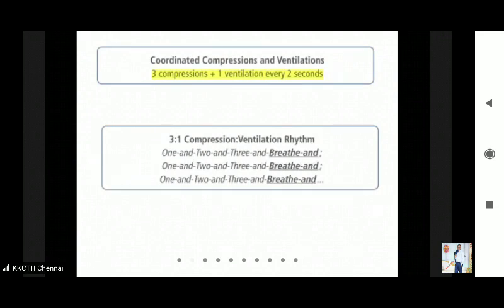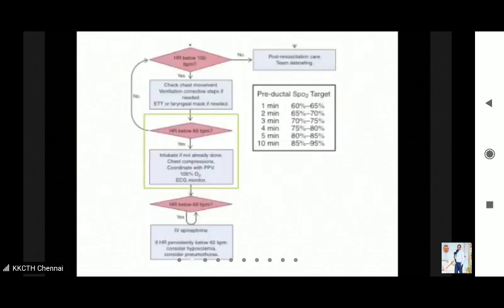One person would be providing positive pressure ventilation and one person would be providing chest compression. So there should be 3 compressions and 1 ventilation in 2 seconds, so that in a minute you will provide 90 compressions and 30 ventilations. If it is less than this, your chest compression is going to be ineffective, right? Okay. So now you have provided chest compression.